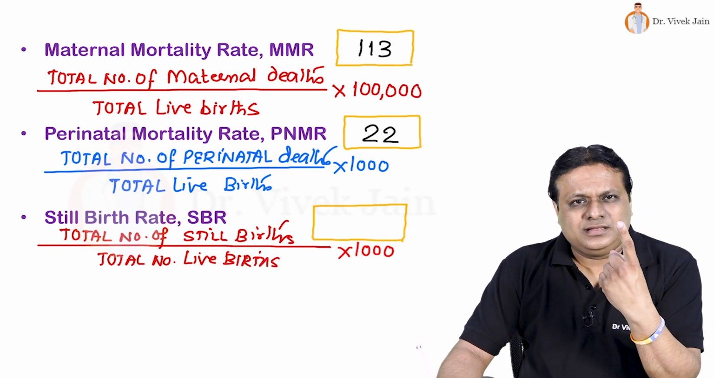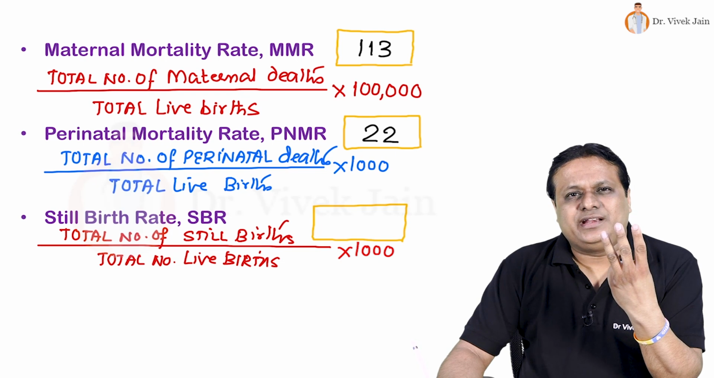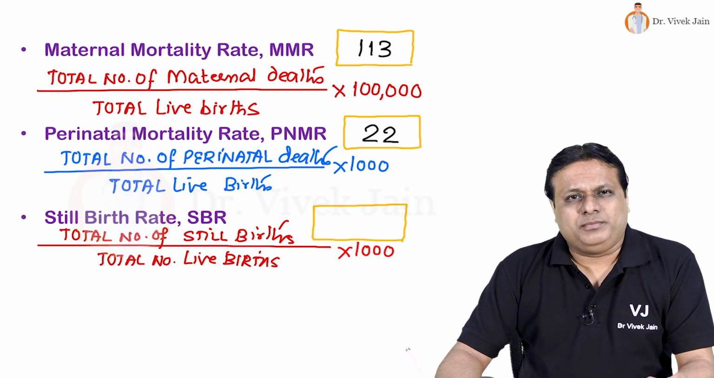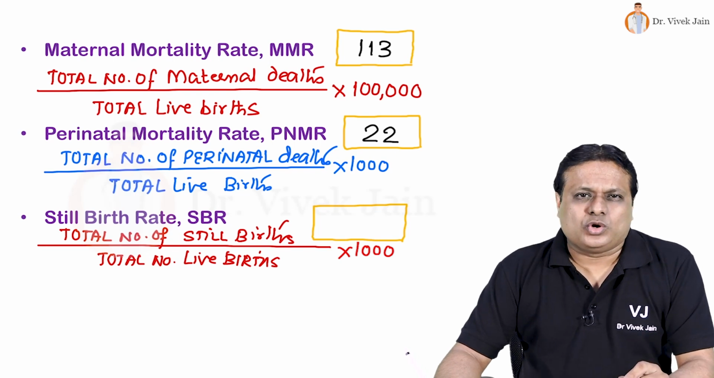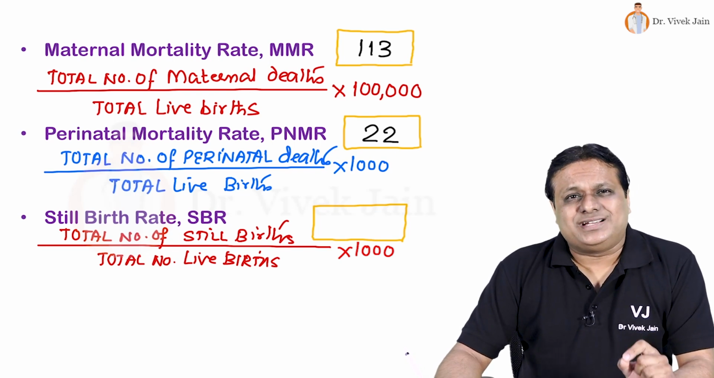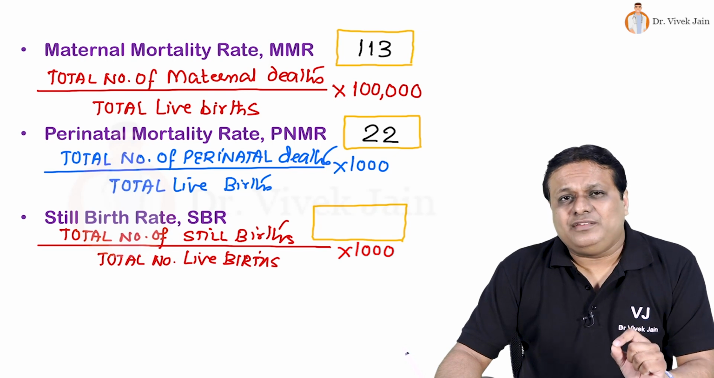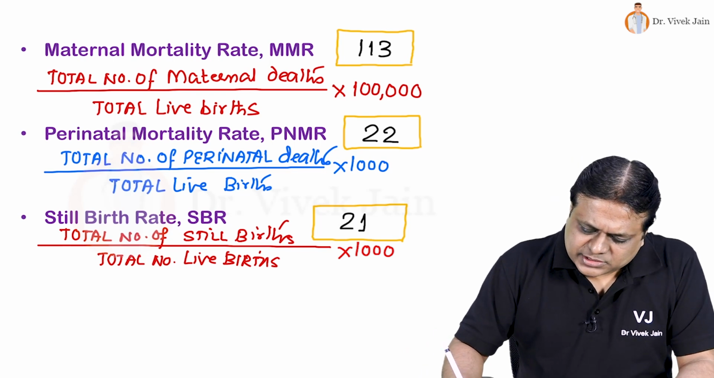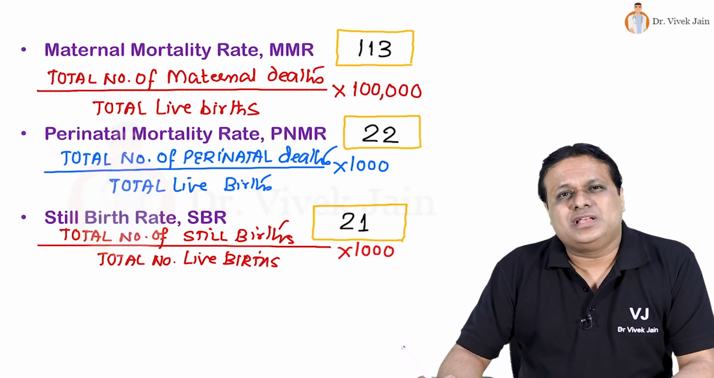Like IMR, NNMR, under 5 mortality rate, even perinatal mortality rate reports low birth weight and prematurity as the most common cause. But when you look at stillbirth rate, maternal infections, abruptio placentae are the most common cause, and its value reported is 21 stillbirths for every 1000 live births in our country.